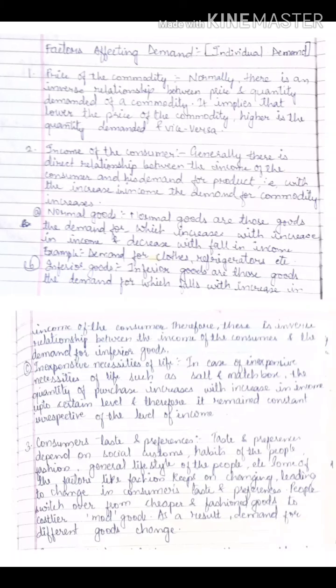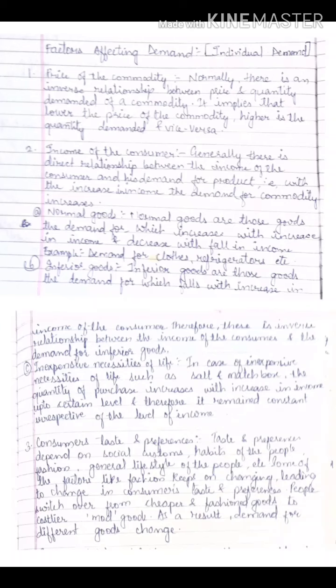Now we'll move on to the topic factors affecting demand, or you can say determinants of demand. Determinants of demand is divided in two parts. First is individual demand, that is factors affecting individual demand, or determinants of individual demand. Then another is factors affecting market demand, or determinants of market demand. So first in a row is factors affecting individual demand.